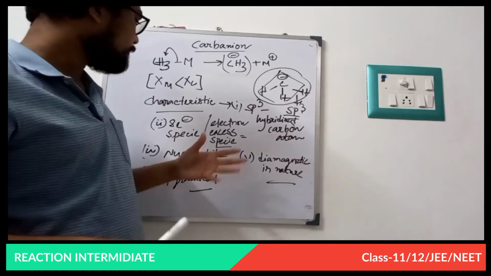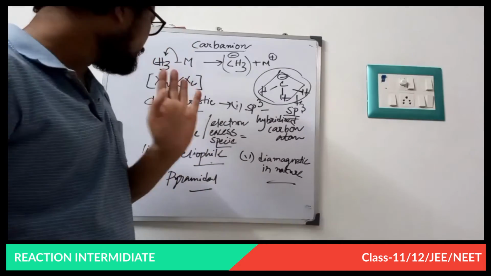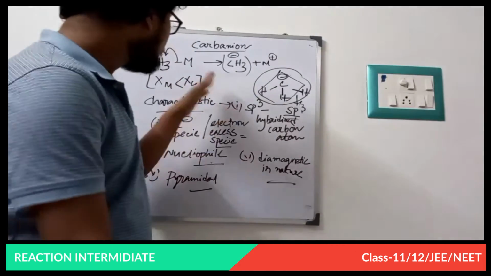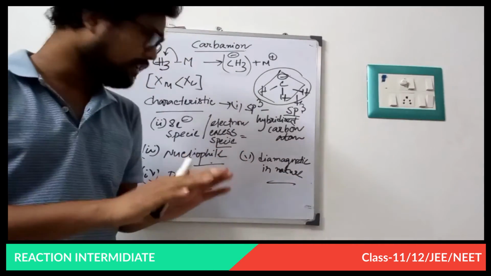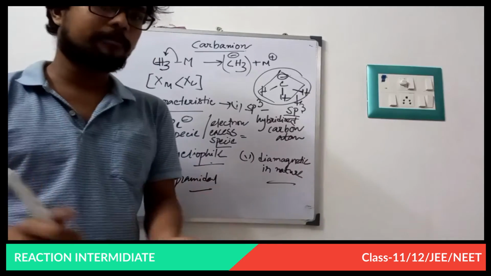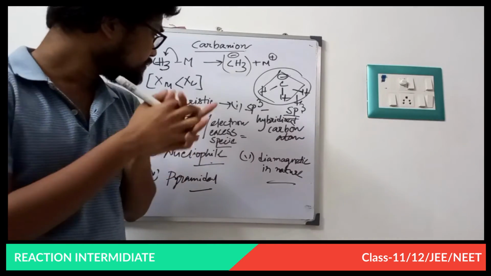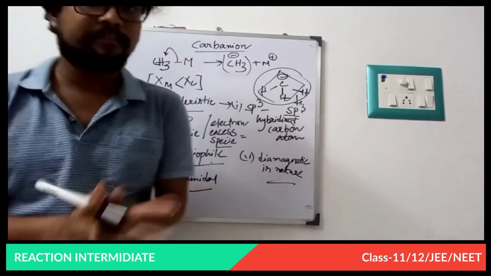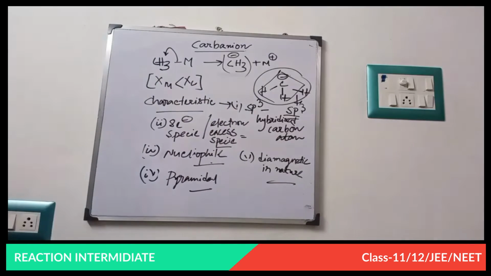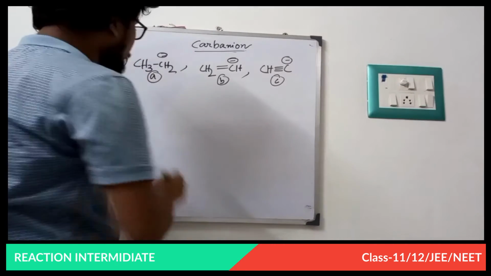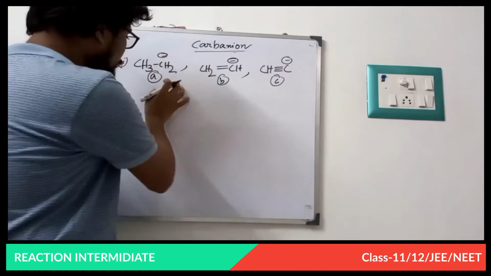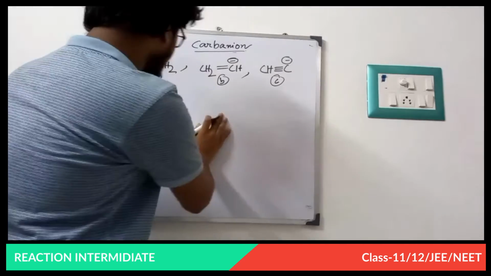Now next, I am giving you two examples of the stability of carbanion. The stability of carbanion is just the reverse of the stability of carbocation, so the study of stability of carbanion is very easy. Fine. Now look at this problem. First, how to decide the stability of this carbanion.